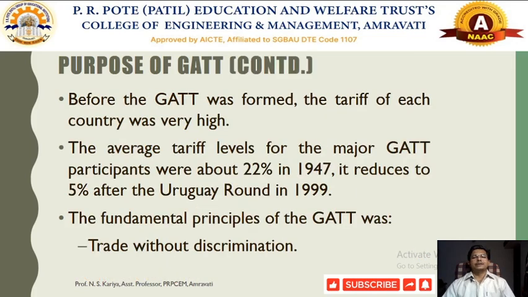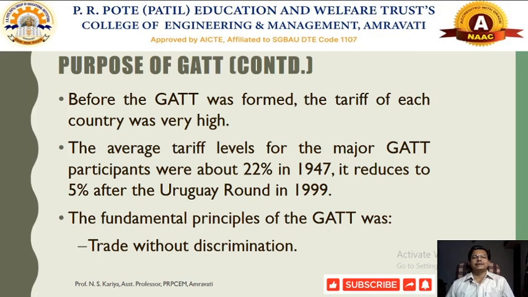When we are talking about the GATT members, some of the member countries were very highly advanced countries. So initially they were not in a position to reduce the tariff with certain other member countries, for example developing countries.